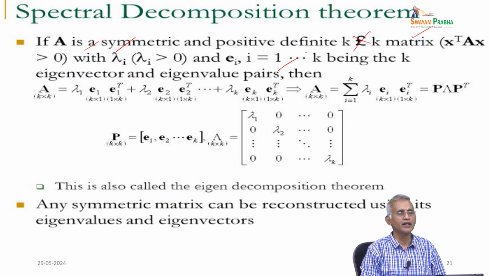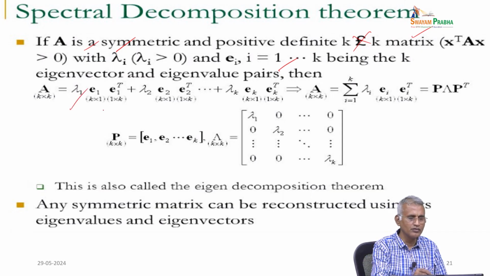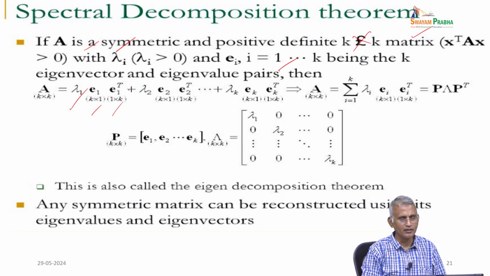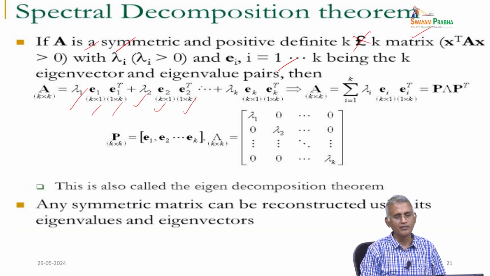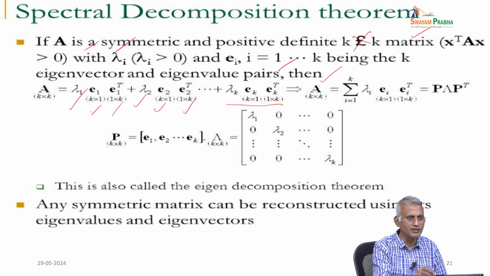So, A can be written as the first eigenvalue into the eigenvector and eigenvector transpose, multiplied, that is the first term. Then lambda 2 into the second eigenvector and its transpose, multiplied. You do this linear combination up to K times, according to how many eigenvalues come. Then we can express A as K cross K, because the first term is K cross 1 into 1 cross K, which is K cross K. Like that, everything is K cross K.